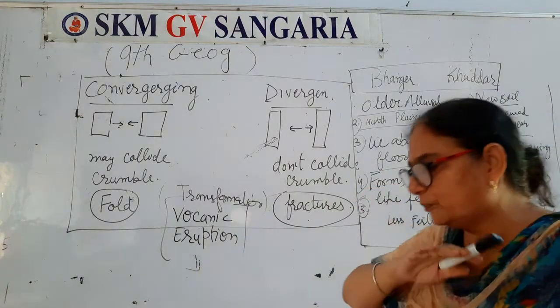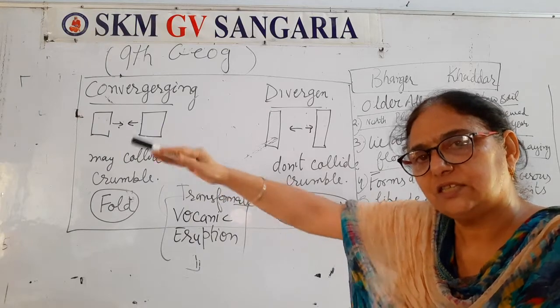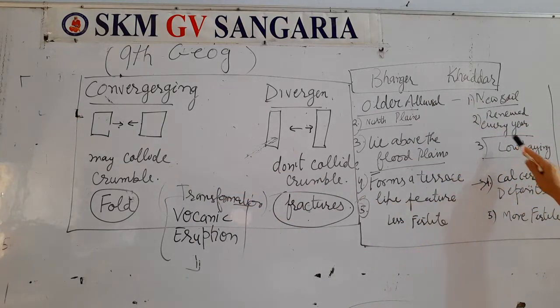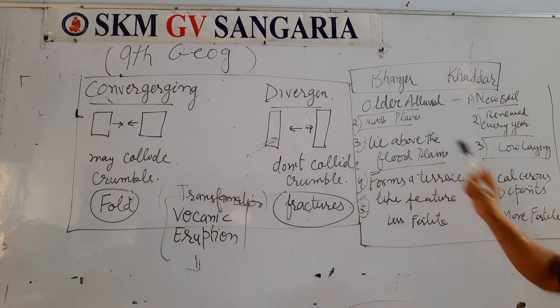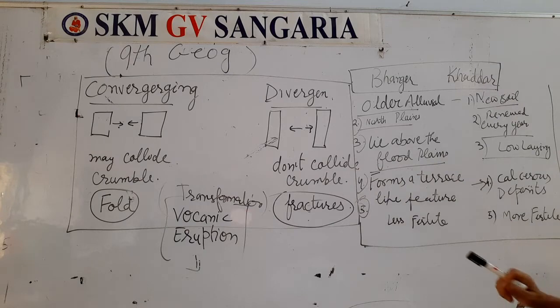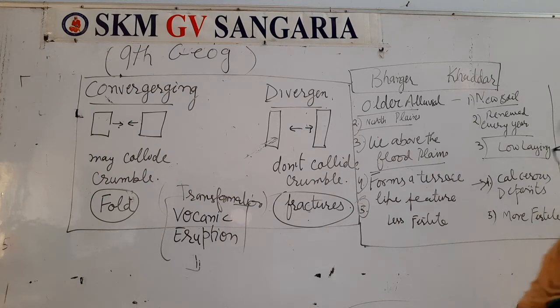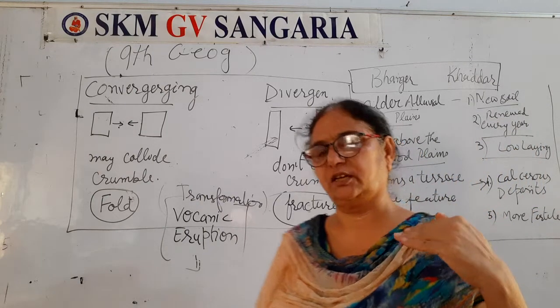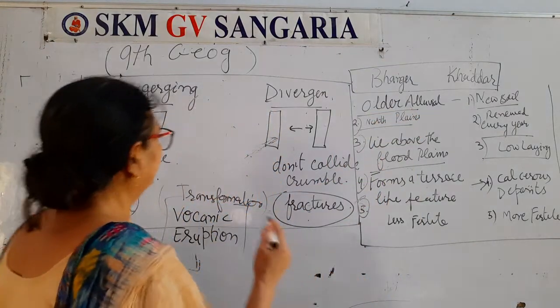From there, it keeps on flowing in a straight way. That is the low-lying, and it lies above the flood plains. The older alluvial soil lies above the flood plains, and Bhangar soil is formed. It forms a terrace-like structure, terrace-like feature, right? There is some erosion, it comes forward, like this one.